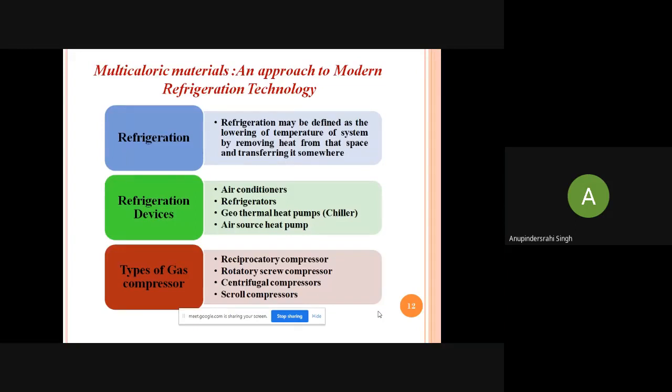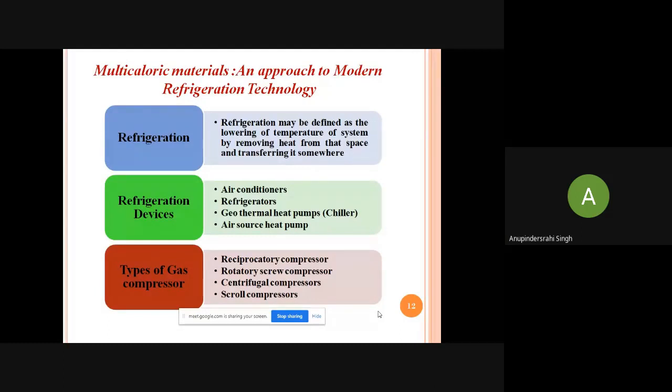So these were examples of the multiferroics that we have synthesized in our lab. We have synthesized many materials, but this is one of the materials that we have taken as an example. Now we come to the category of the multicaloric materials. The multicaloric materials can be used for modern refrigeration technology.